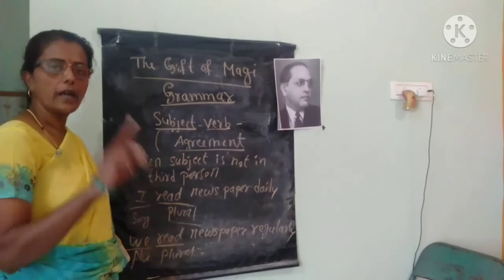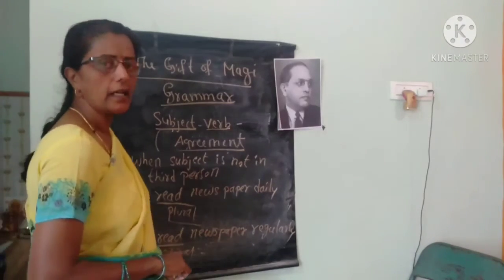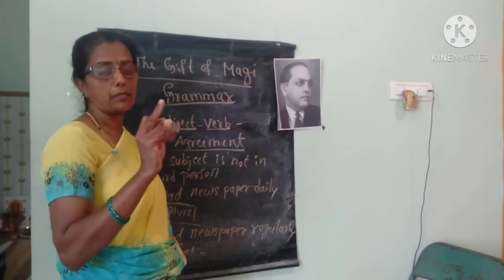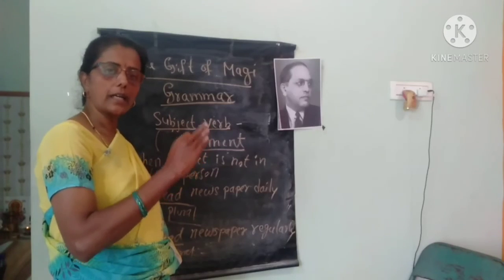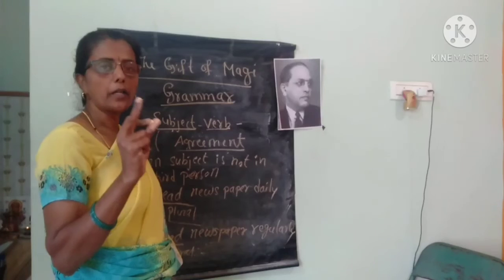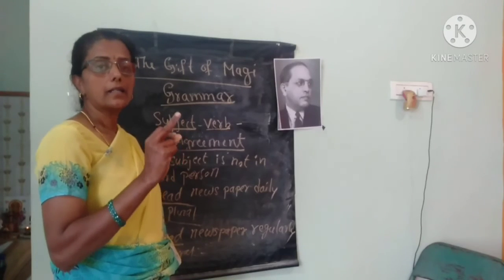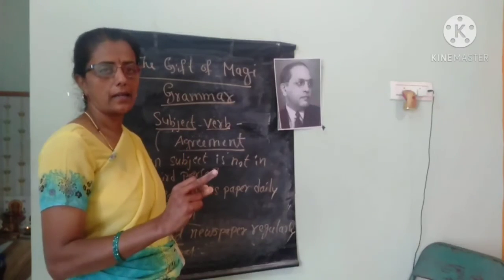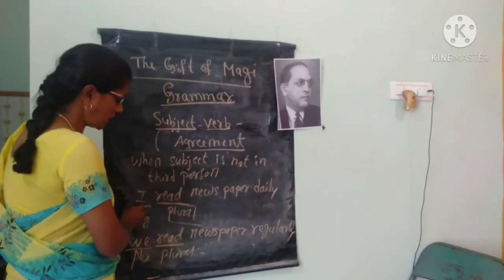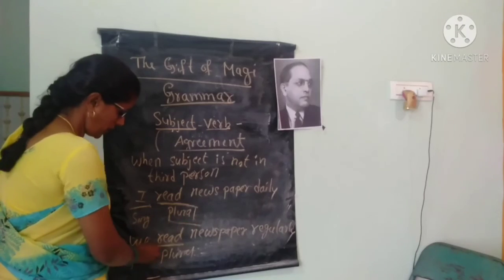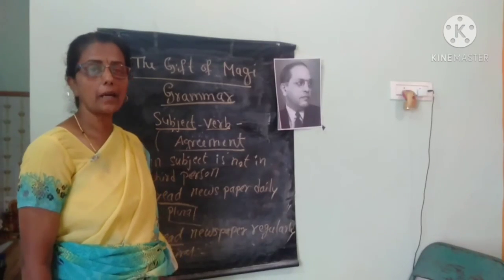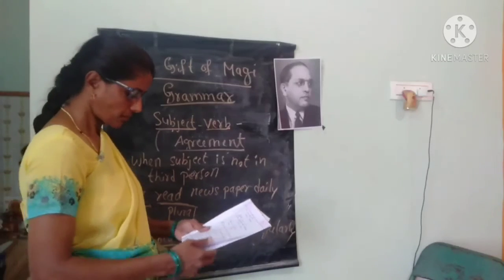Okay, this point you have to remember in your mind children, that when the subject is in third person, this rule applies, means singular subject, singular verb, plural subject, plural verb. But you have to remember that when the subject is not third person, that time it changes. See here, I told you, I is singular, read is plural, we is plural and read is also plural. This type of changes will come.